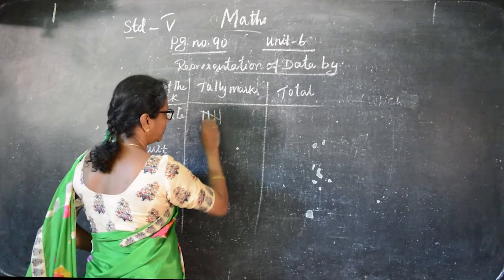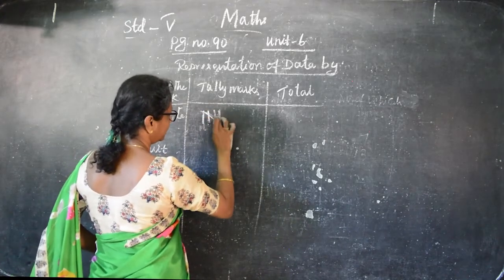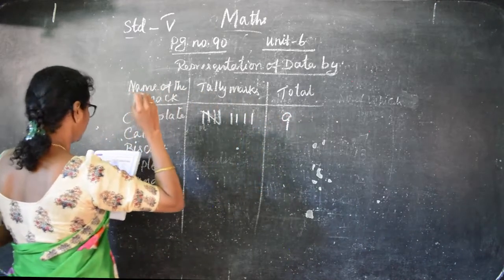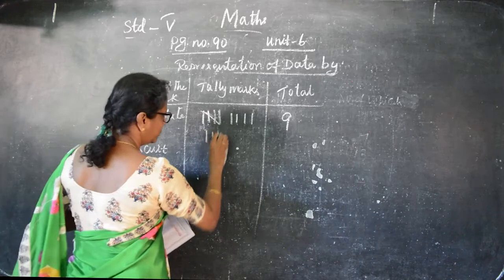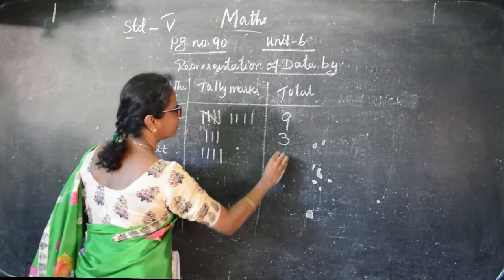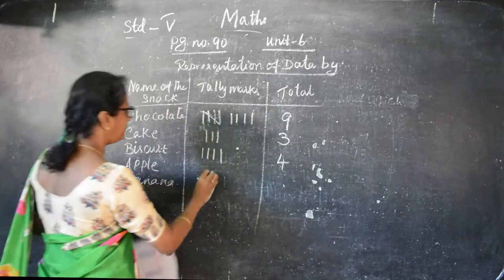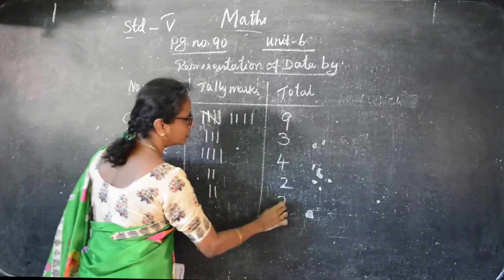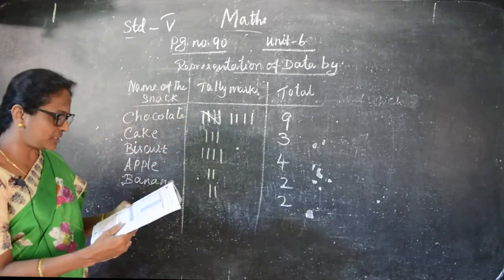I said no, 5 on the cross line. 7, 8, 9. And then cake, that is 3. So 1, 2, 3. You put 3. Then biscuit, 4. Put 4. Then apple is 2. Then banana, that is 2. Okay. So this is the way of doing the